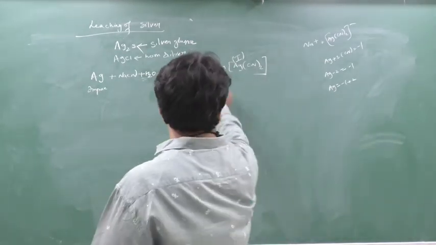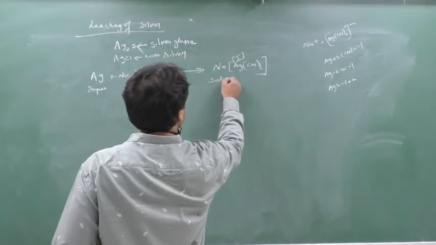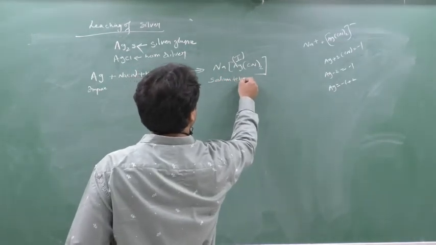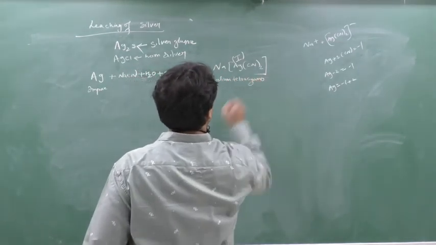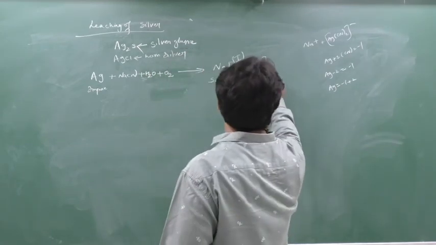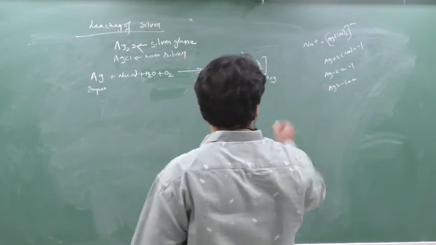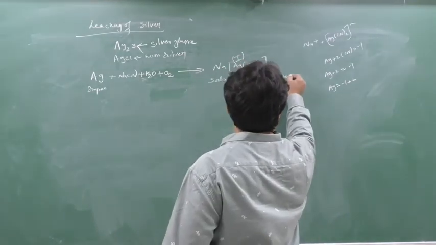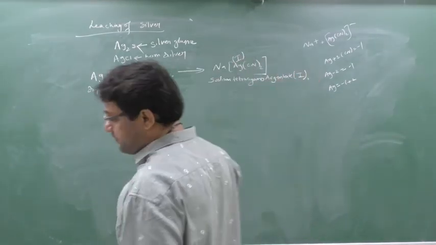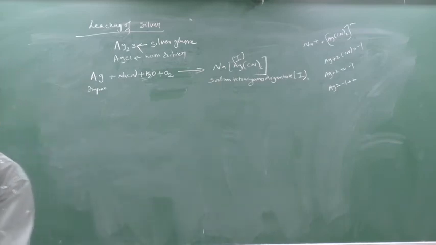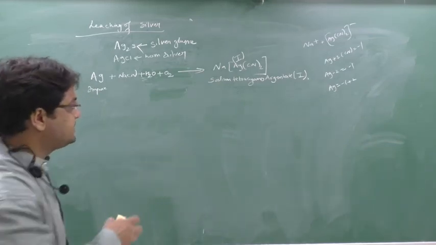So what is the name? Sodium dicyanoargentate(I). Remember, we should not say silverate, we say argentate. So this is the soluble complex. This is the complex formed in the first step of leaching of silver. Write down this.